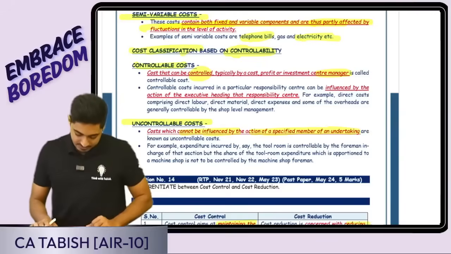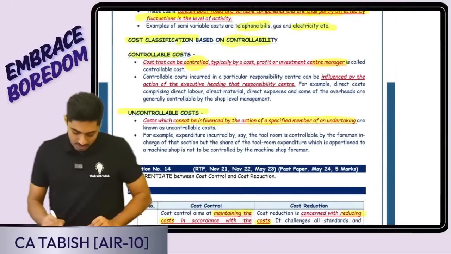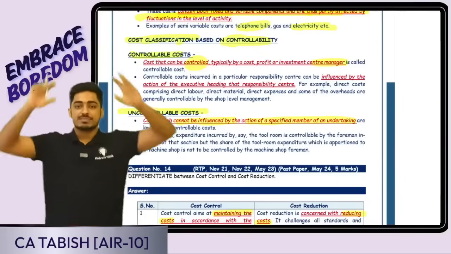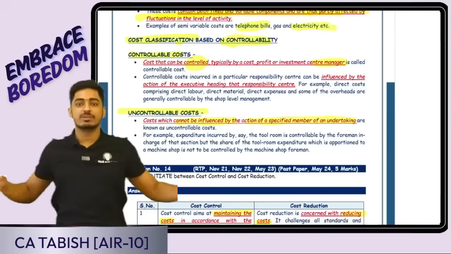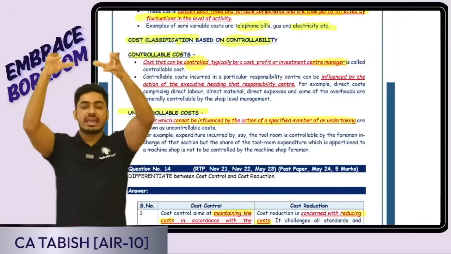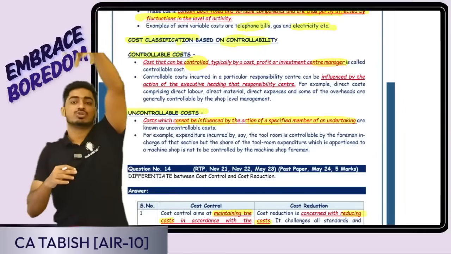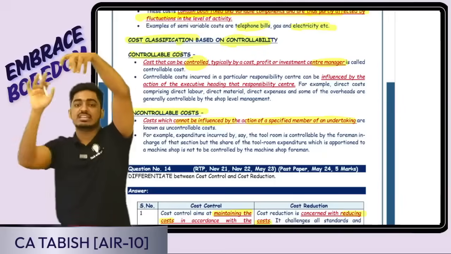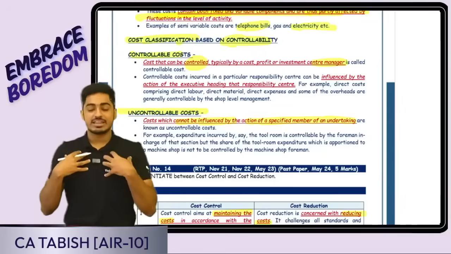Is this clear, everyone? Say for example, assume we are Reliance. Reliance has so many different divisions. Whatever marketing cost they have incurred, they distribute it. Suppose 10 divisions are there, so the total marketing cost is distributed equally to every division. Random example. I am the manager of one of the divisions.